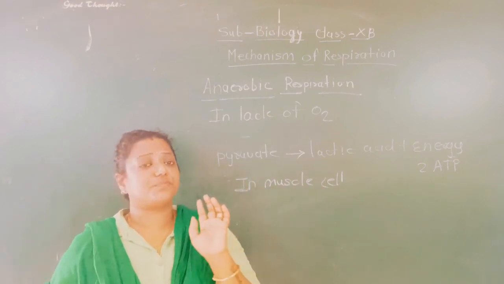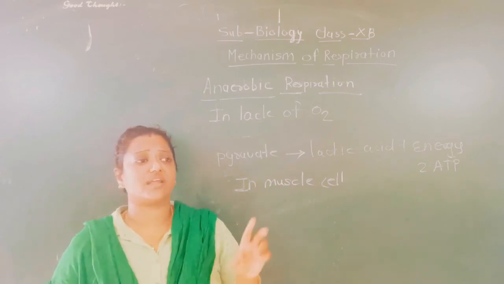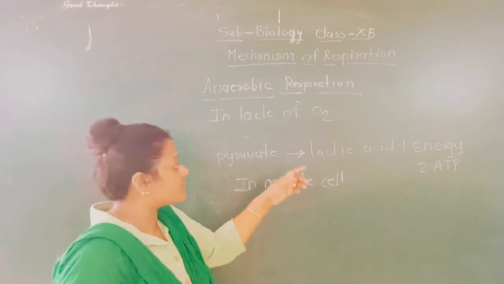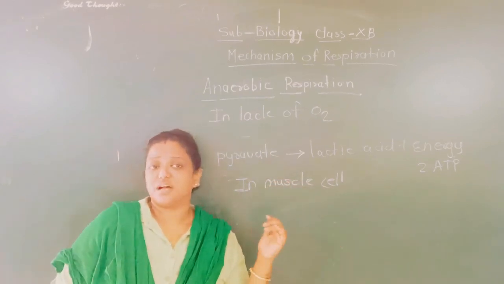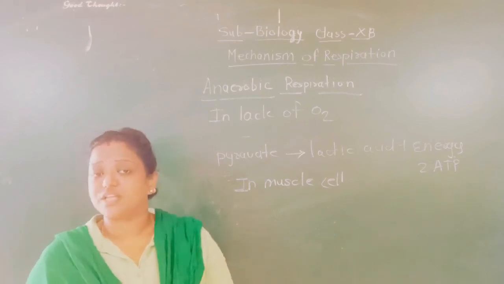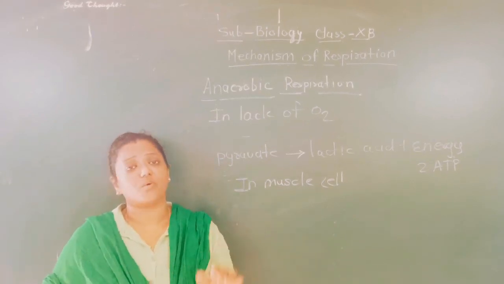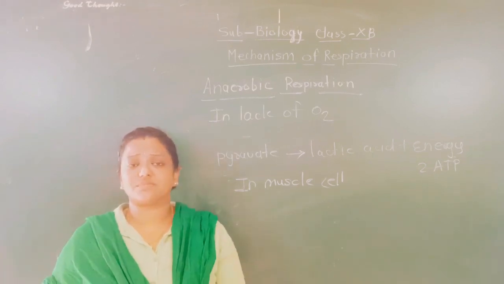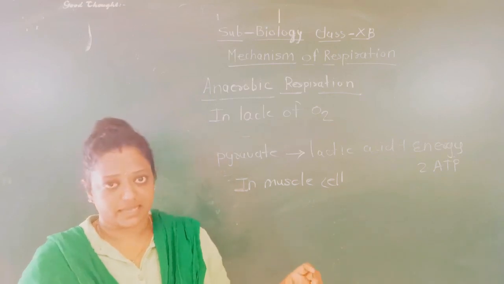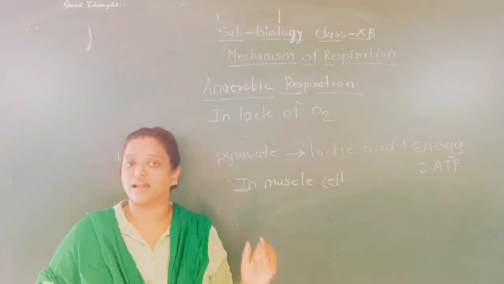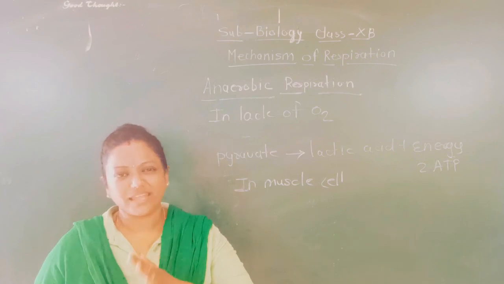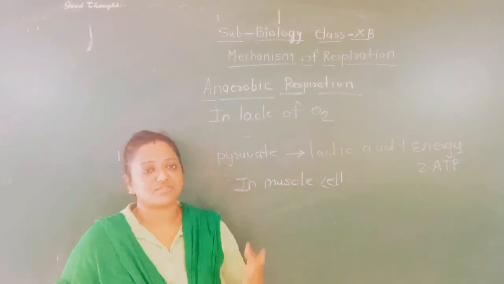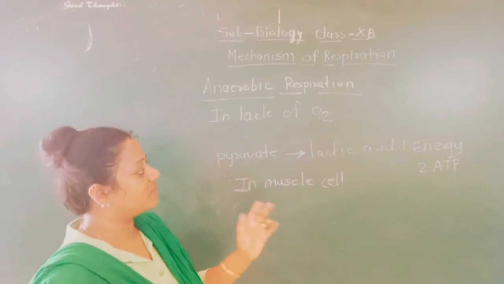But students, some people go to the gym for 8 to 10 days and later stop because their body starts aching, because this process is taking place there. Because of sudden strenuous activity, lactic acid crystals accumulate in the muscle cells. Because of that accumulation, the blood cannot flow properly, and we get extreme body ache or muscle pain. Some amount of energy is also released during this reaction, that is 2 ATP.